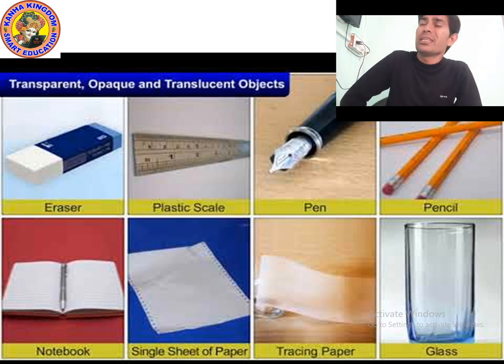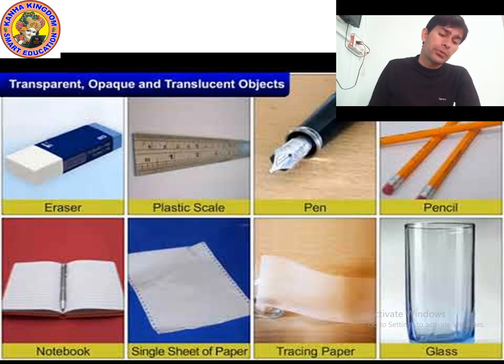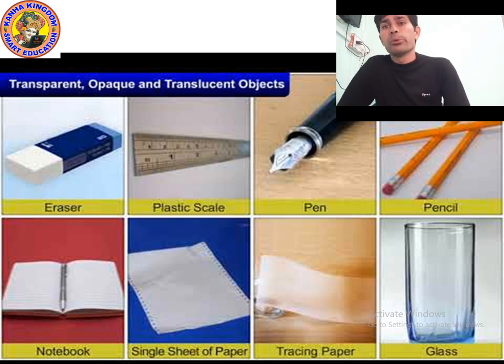Okay, so let's begin with the eraser. Tell me guys, is the eraser transparent, translucent, or opaque? Definitely the eraser is an opaque object, because according to the definition, an object which does not allow passage to light is called an opaque object, and we cannot see through an opaque object.